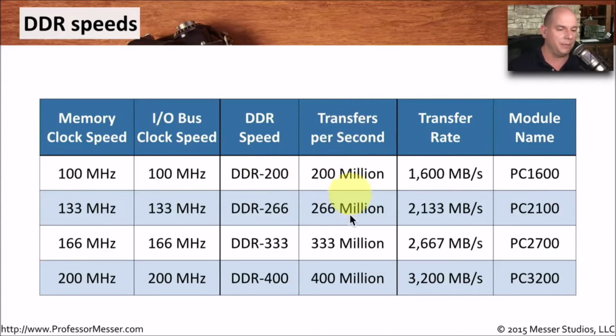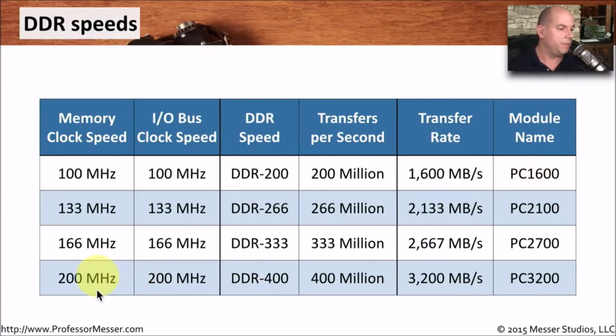I've broken that out as a separate column just so you're clear that a DDR200 is 200 million transfers in a second. And of course, if we multiply that times 8, we'll get the total transfer rate in megabytes per second. So a DDR200 multiplied by 8 gives us 1600, which means the module name is called PC1600.